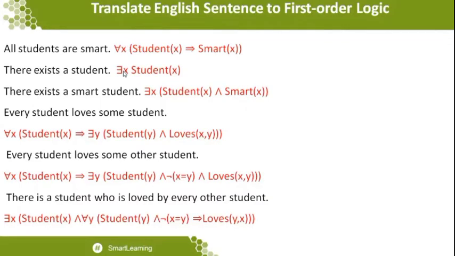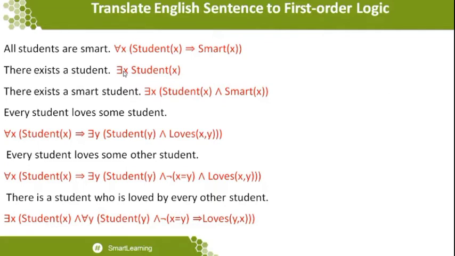Definitely smart represents and. So in this statement they have written there exists x, student of x and smart of x. What I am coming to say is, for instance, there are some set of students available, or there is a student available, where that student is a smart student. Now you can understand there exists a smart student, and in what way I am able to write it.